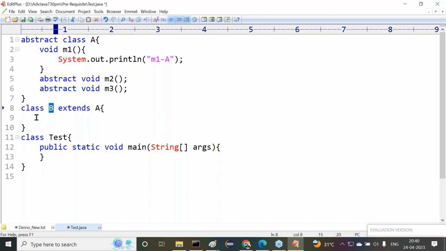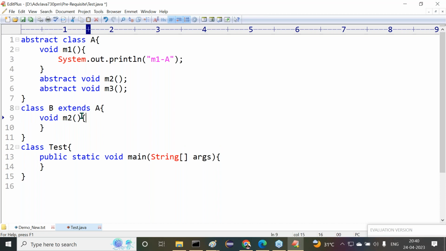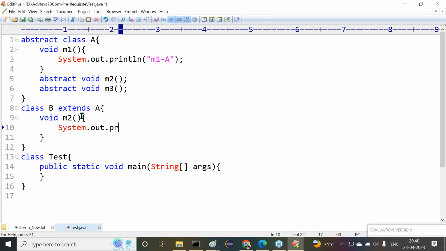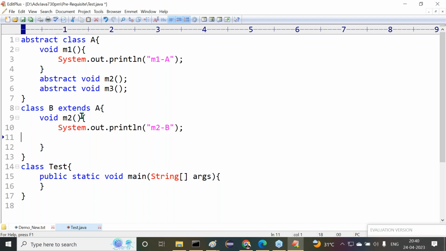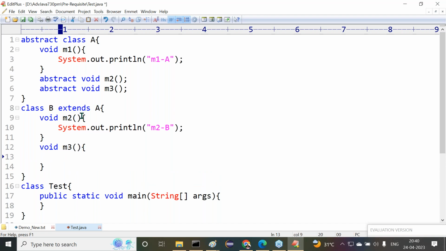All right, so now let me provide implementation for these two methods. Void m2 method, inside this I want to write System.out.println of m2b. Next, after completion of this, void m3 method, inside this we have to provide System.out.println of m3b.